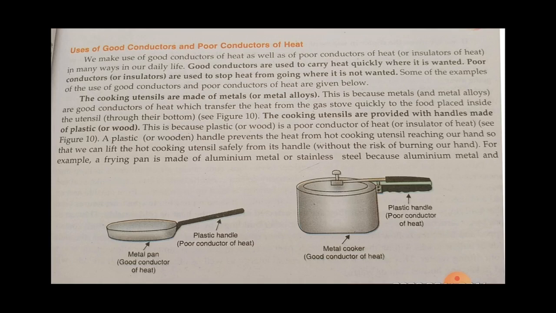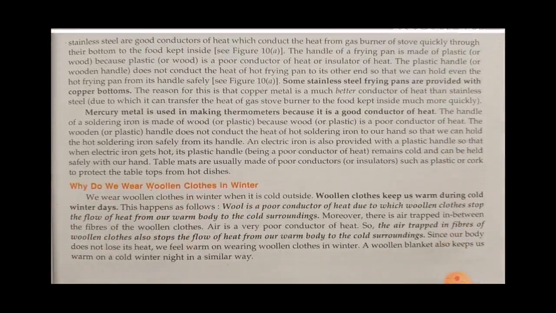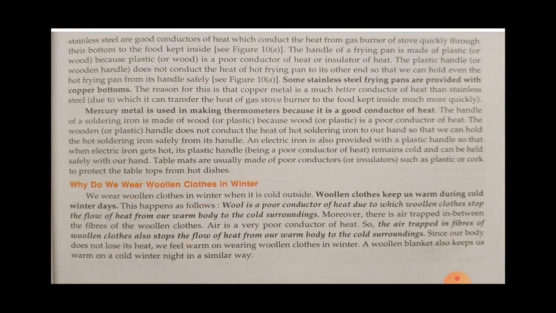Examples are your frying pan, made up of aluminium, steel or stainless steel, and the next example is the metallic pressure cooker. And mercury metal is used in making thermometers because it is a good conductor of heat. And the handle of a soldering iron is made up of wood, because wood is a poor conductor.